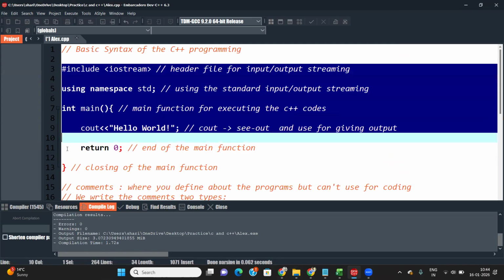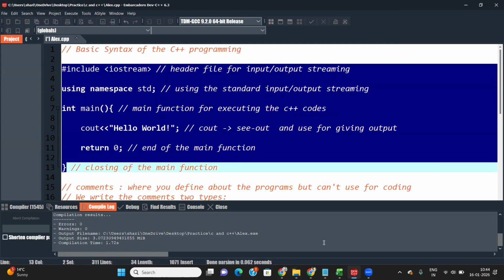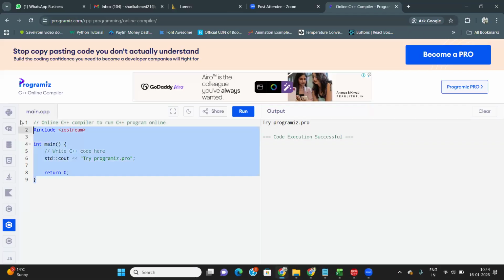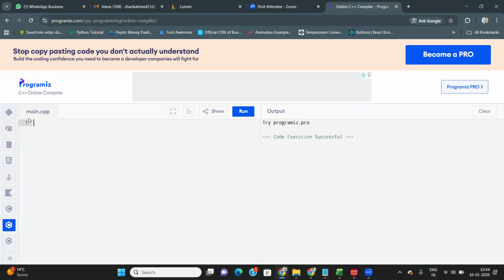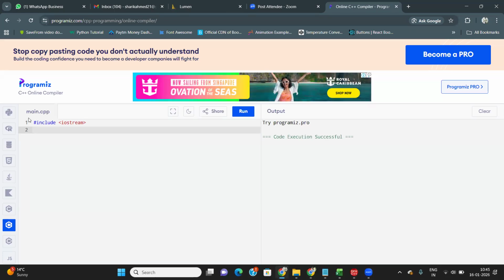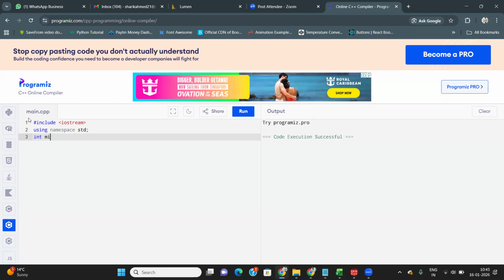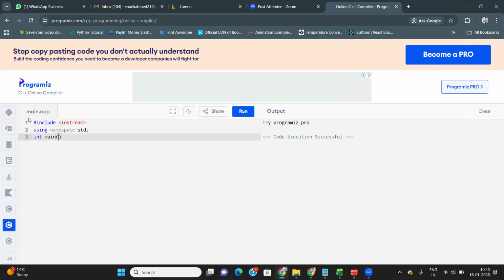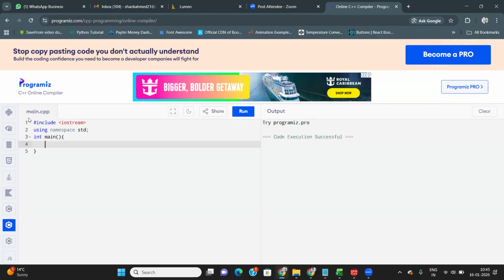You can run your first program as well. Here we have the first program. If you can't download anything, you can just use this one. Go to this one and write the same thing inside it. This is called an online C++ compiler site. You can also use this one. But I suggest you download a compiler, because if there are internet issues, then this will not work, because this works on the internet.